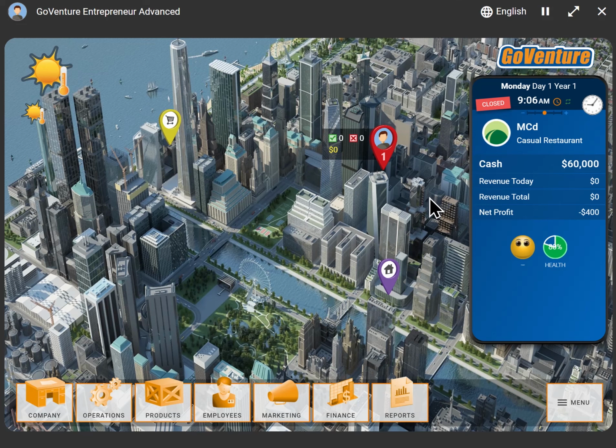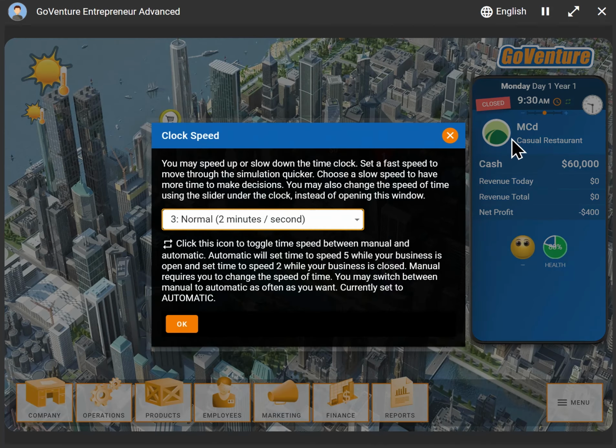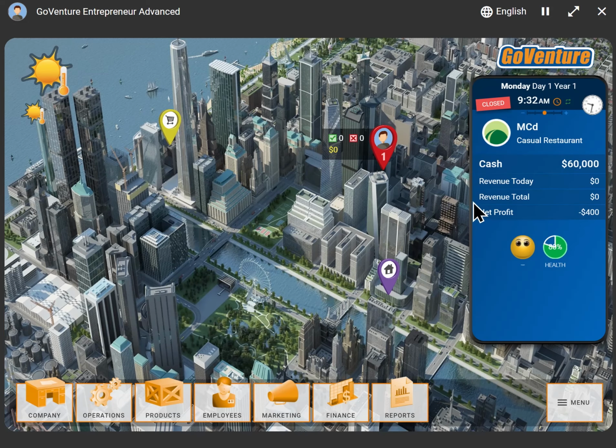So if you set that your business is going to open at 9 a.m., well, when 9 a.m. hits, your business opens, customers start coming. If you're going to close at 6, business closes at 6, customers can't come anymore. And you can control the speed of the clock. We have a little slider here. You can also click on the clock to control the speed. So you can have the clock running faster at certain times when you're making sales, for example, and slower when you're doing things like reviewing your financials and your reports and ordering inventory. And so it allows you to control that time really effectively. And to get through the simulation, this one takes about 2 hours to do a month in business. Some students will get through it faster, some will slower, but generally 2 hours for a month in business.